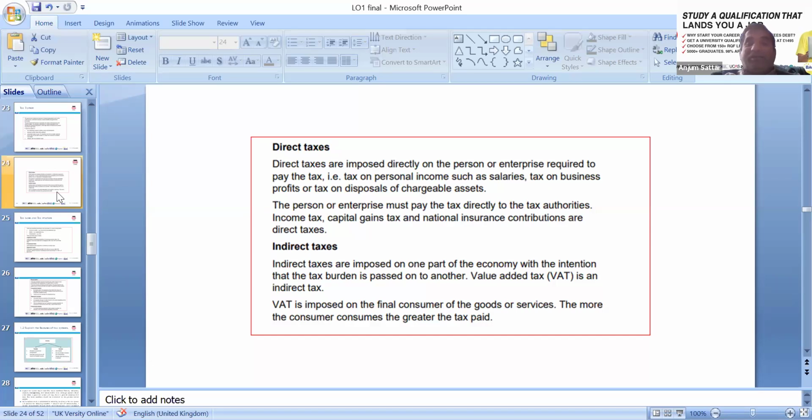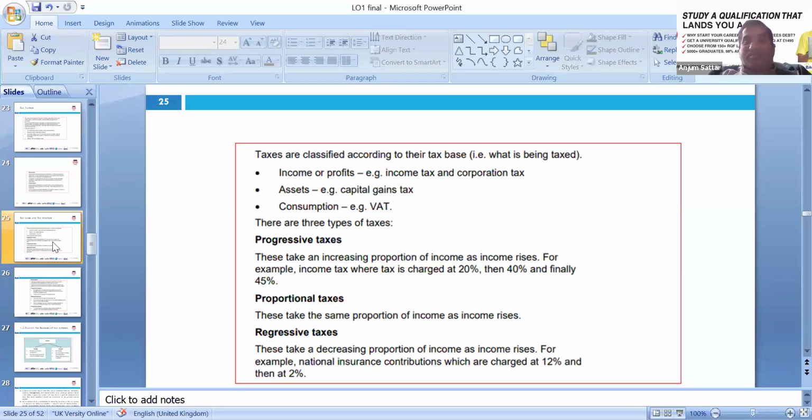Indirect tax is VAT, which is imposed on the final consumer. So technically, input and output VAT: we can look around input on the purchases and output on the sales, which means technically we work as a tax collector, collecting the tax and paying it to HMRC.